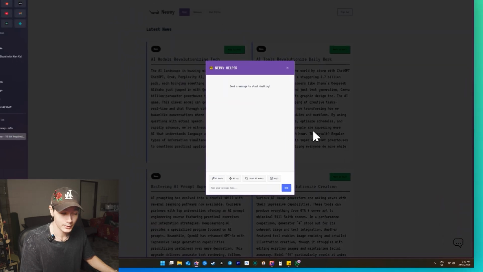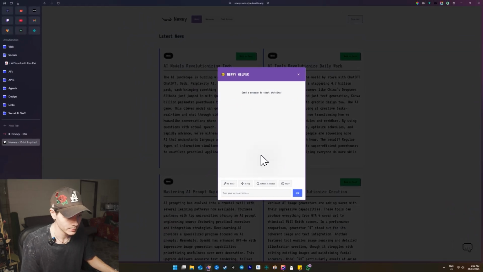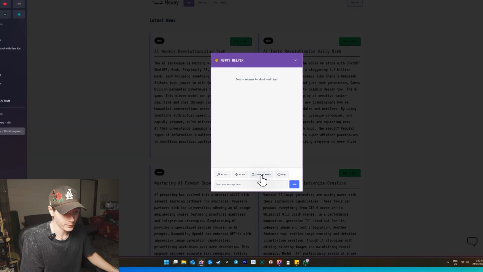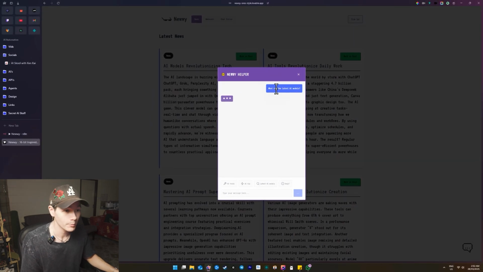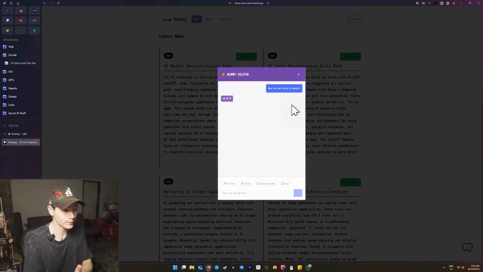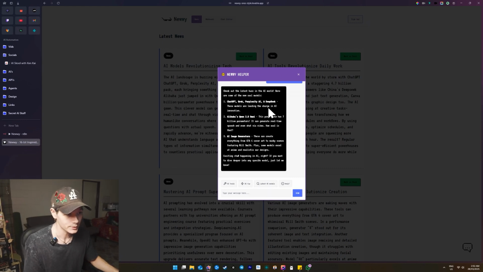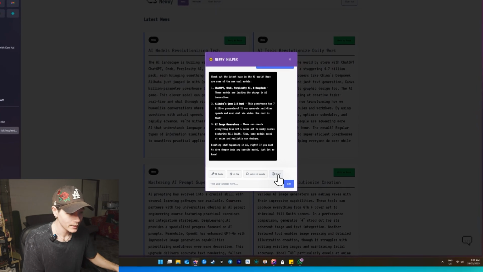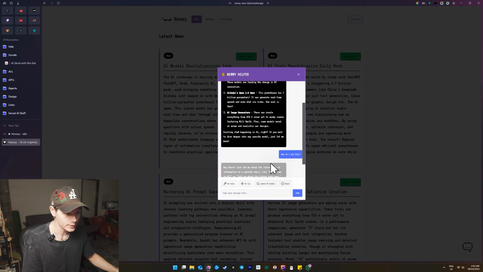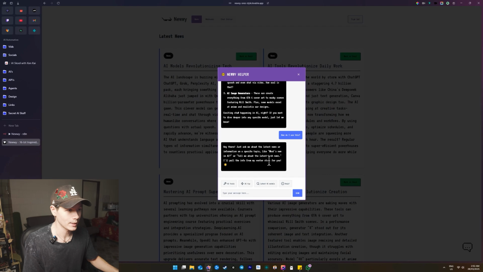This is just a little RAG chatbot. We can just click the buttons, so: what are the latest AI models? Then it goes through all the information in the vector store and outputs it for us. We can see here we have information about some AI models and LLMs and so on. It's always useful if we need some help on how to use it. We can click this as well, and it'll give you some information on how to use it.